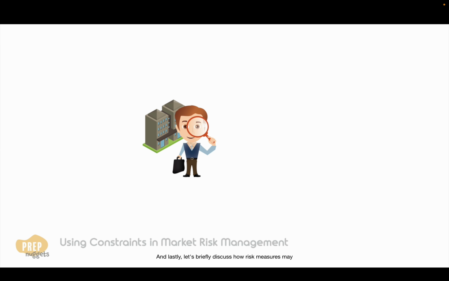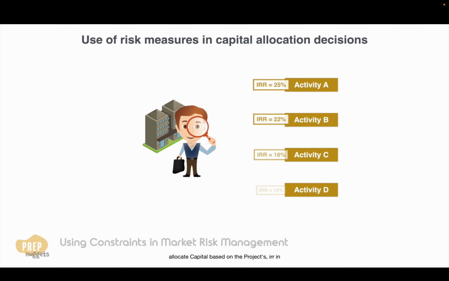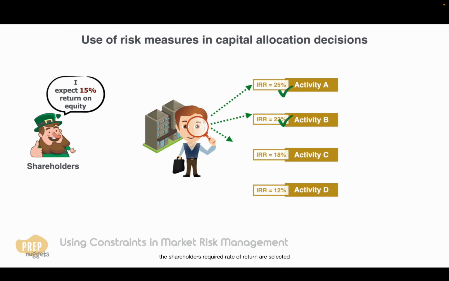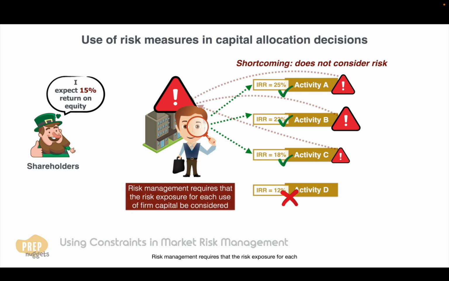And lastly, let's briefly discuss how risk measures may be used in capital allocation decisions. We've learned under corporate finance that managers often allocate capital based on the project's IRR. In general, projects with expected return greater than the shareholders' required rate of return are selected because they're expected to increase shareholder wealth. This process, however, does not directly consider the risk of each project or unit and their contribution to the entire organization. Risk management requires that the risk exposure for each use of firm capital be considered.